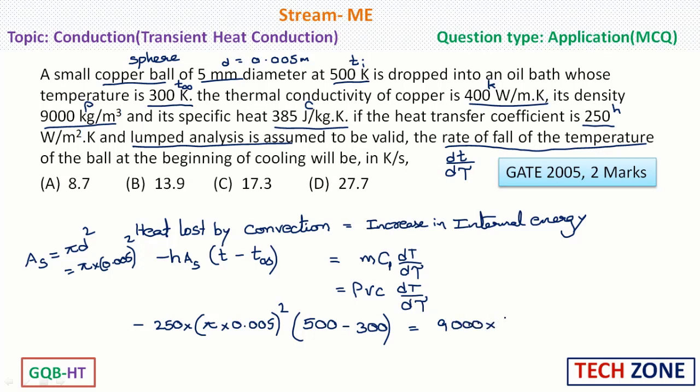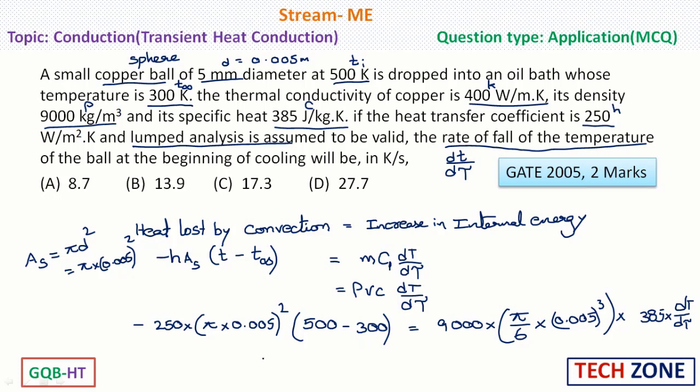Volume of the sphere will be pi by 6 d cube. So pi by 6 into diameter 0.005 whole cube, multiplied by specific heat, which is given as 385, into dT by d tau. This is what we need to determine.